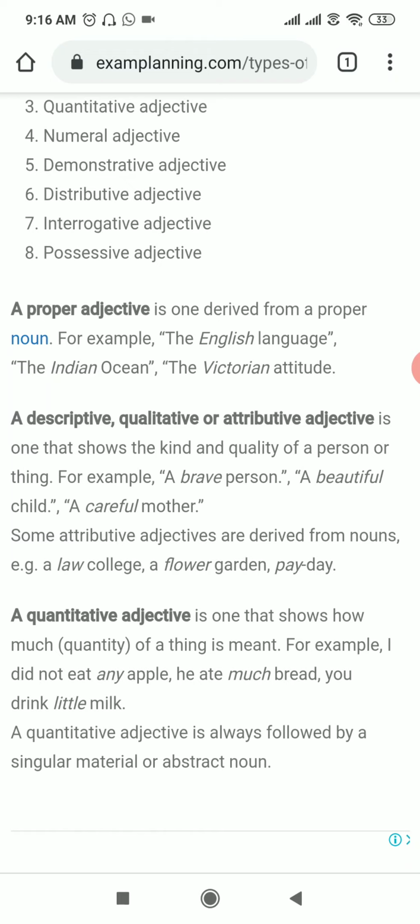The third one is the quantitative adjective. We can see from its name that it shows the quantity of anything, like any apple, much bread, little milk.